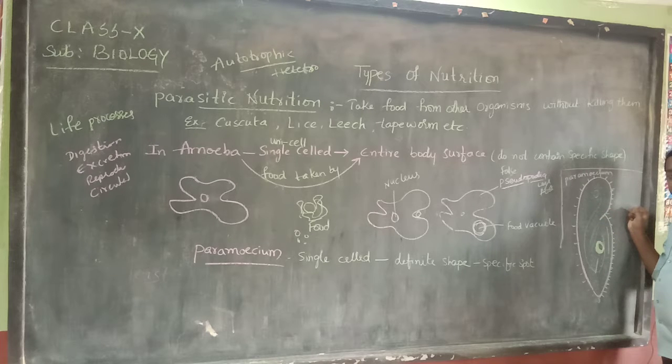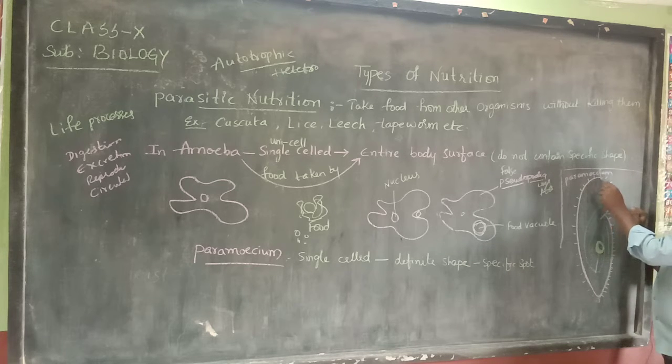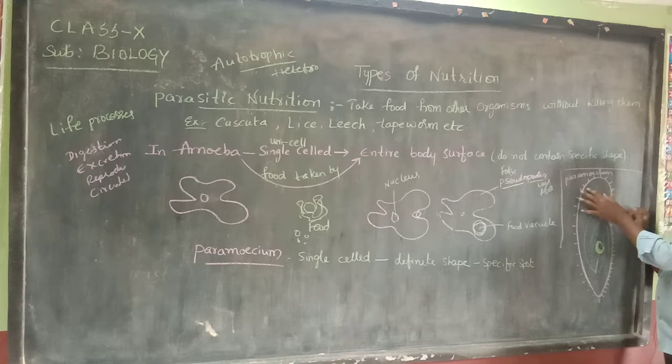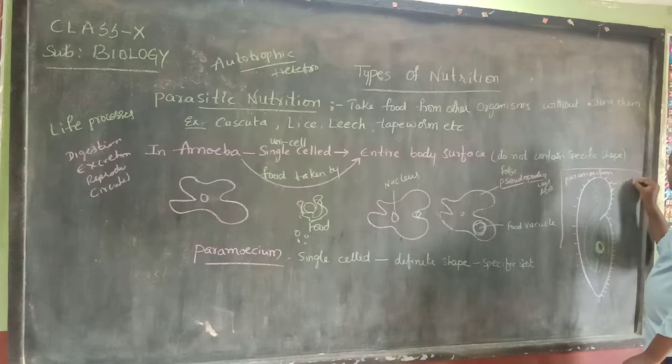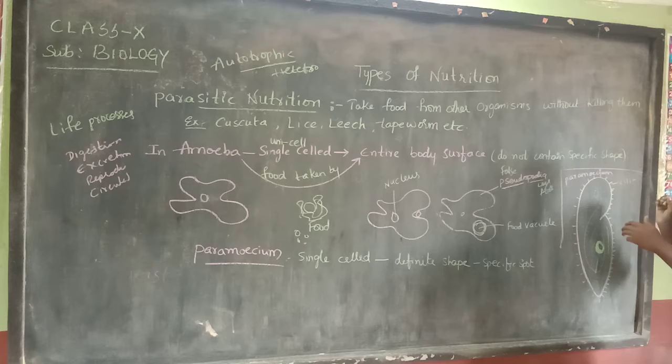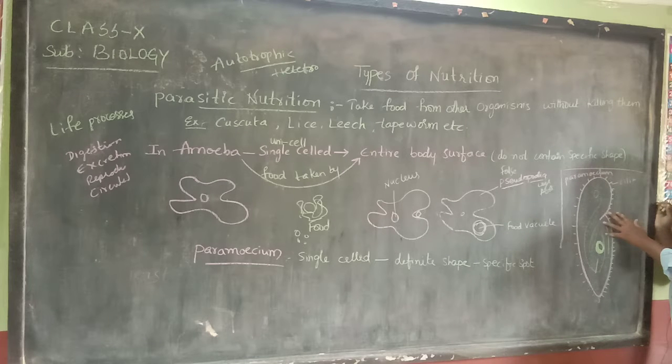So we can call it a slipper animalcule. Its body is covered by small hair-like structures, green color, called cilia. This cilia helps in the movement, locomotion of the paramecium from one place to another place, for swimming.